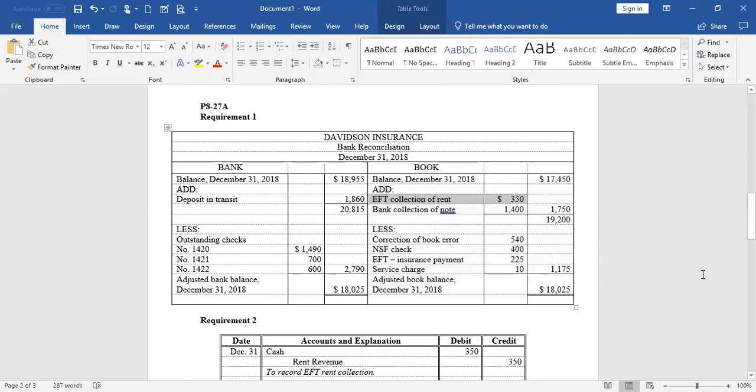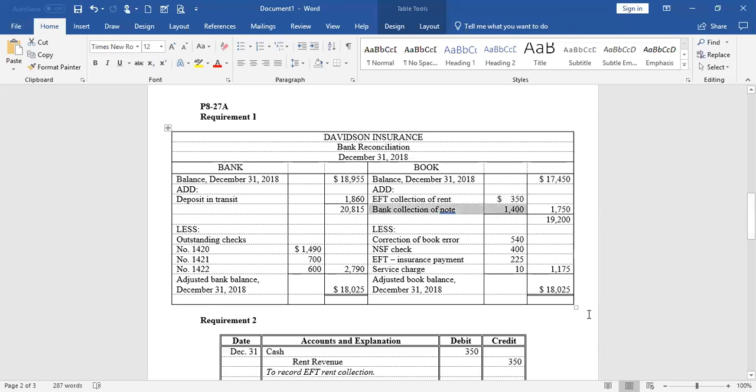Now, my December 5th deposit from my bank statement is in the checkbook. We already verified that. $42.40. Go back up. The $550 on the bank statement, that's also in the checkbook above. The $600 on the bank statement is also in the checkbook above, and the $1,900 is in the checkbook. But is the $1,400 bank collection? No, and that's what BC stands for. So we must add that.